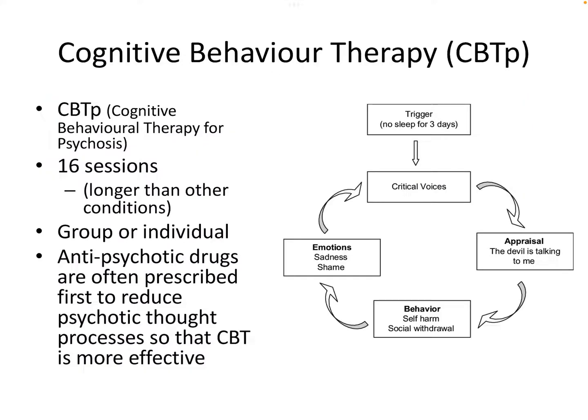So, cognitive behavioural therapy, we've come across this before in the psychopathology topic when looking at psychological or cognitive treatments for depression. Here we're looking at a really specific type of cognitive behaviour therapy, which is CBT-P. The P stands for psychosis. This isn't just prescribed for schizophrenia, but really any psychotic disorder.